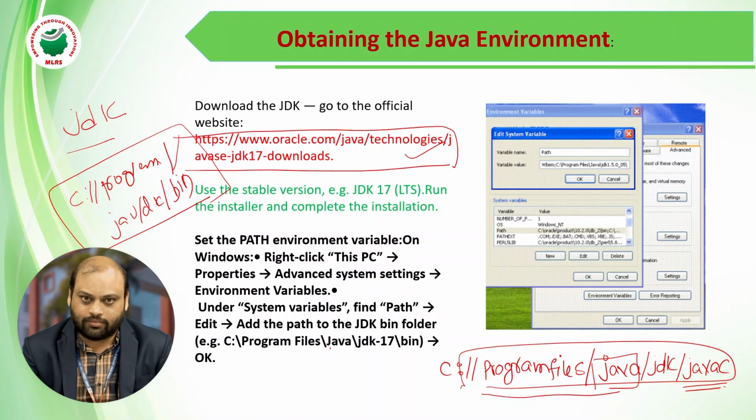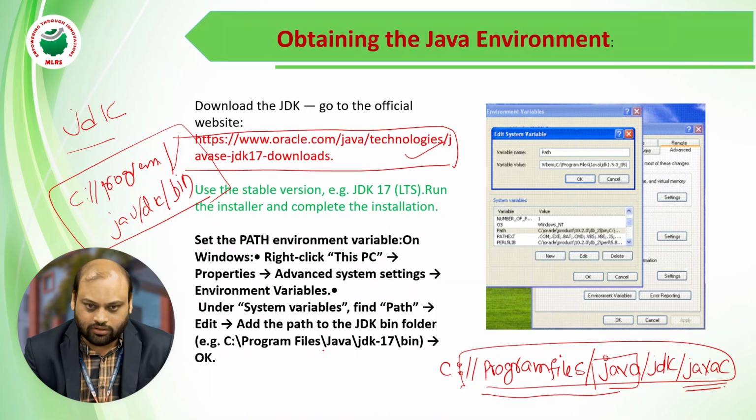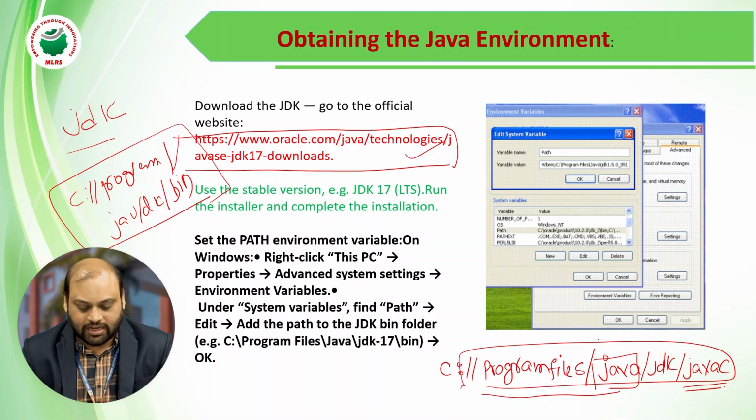Now we need to give instructions, or tell the operating system, where your Java compiler is available.